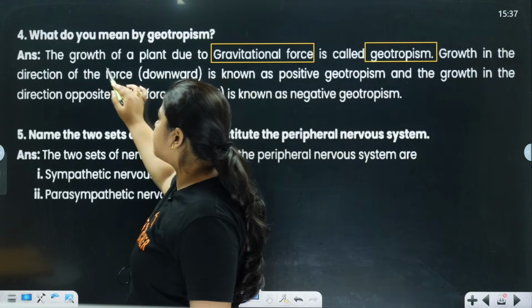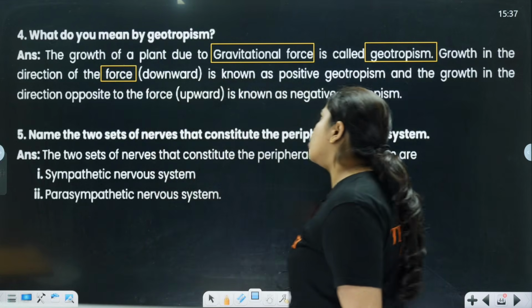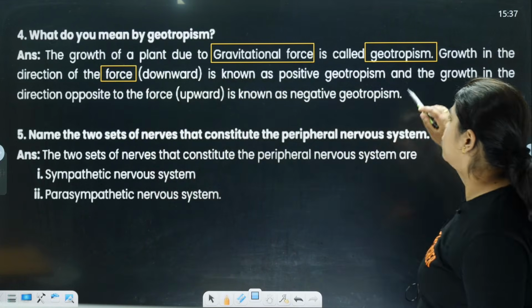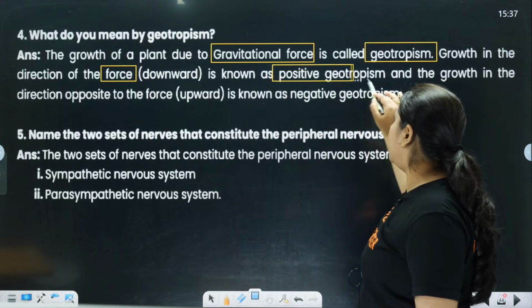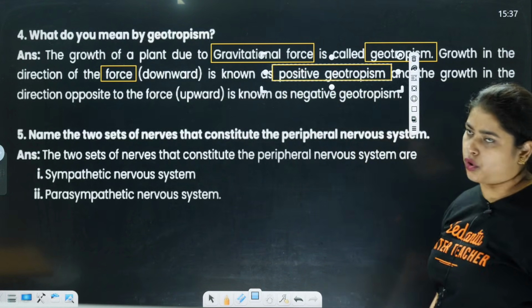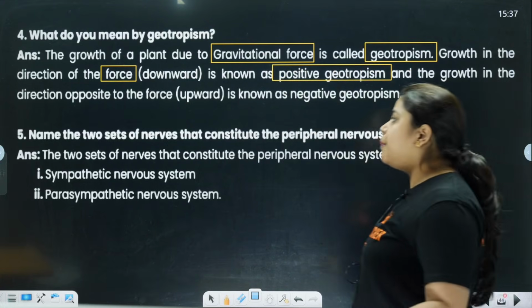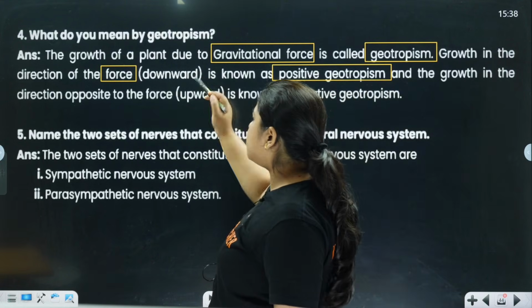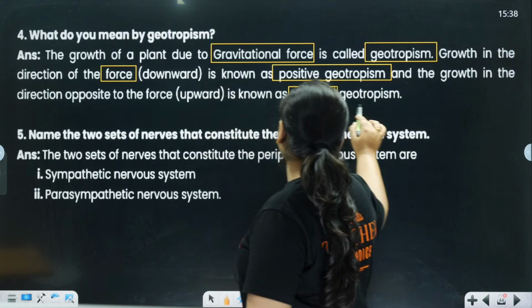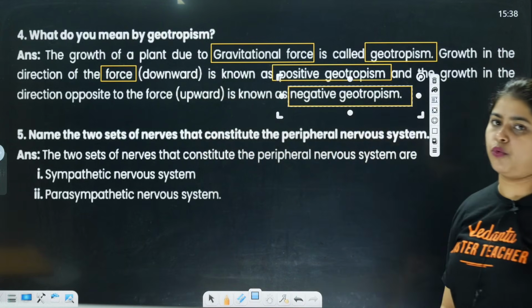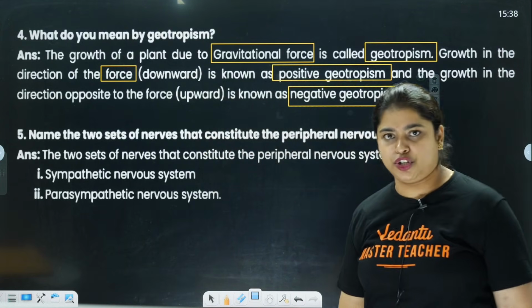Growth in the direction of the force is called positive geotropism. And growth in the direction opposite to the force is known as negative geotropism.